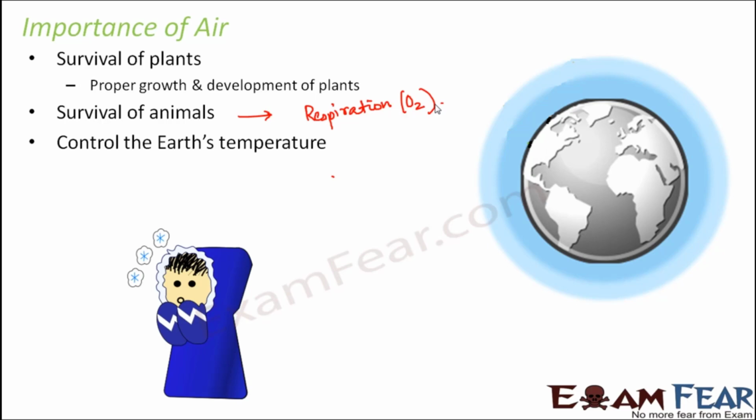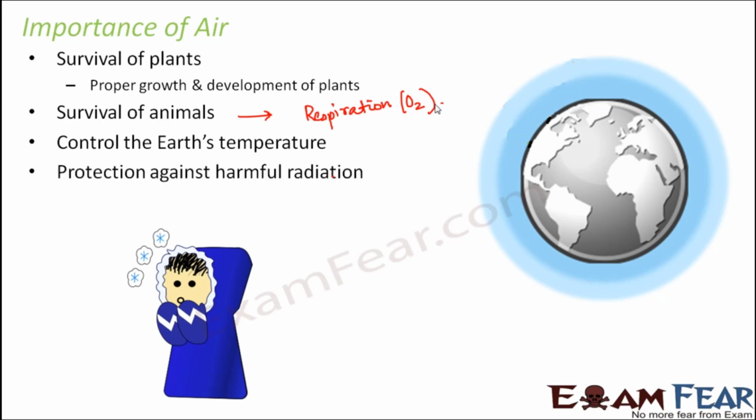Control the Earth's temperature. Now, as I mentioned before also, Earth is the only planet to sustain life. Why? Because an appropriate temperature is maintained inside the Earth so that living organisms can grow and survive. So had there been no atmosphere, Earth would have been either too cold or very hot or a very fluctuating temperature. So basically, atmosphere plays a very important role to maintain the temperature of the Earth at that appropriate level.